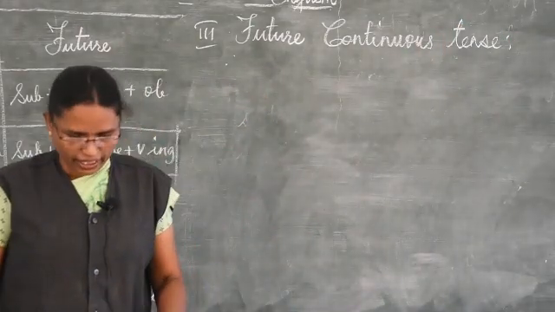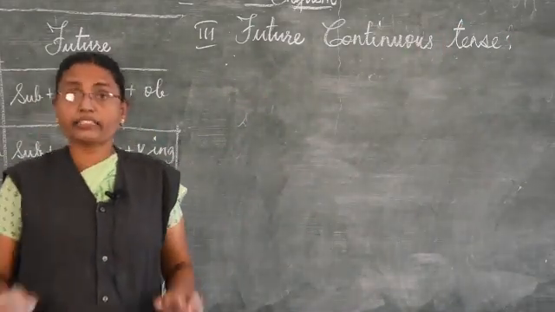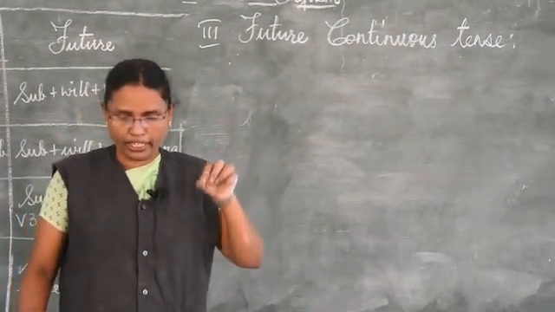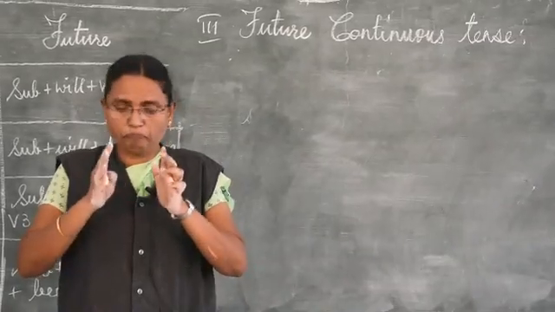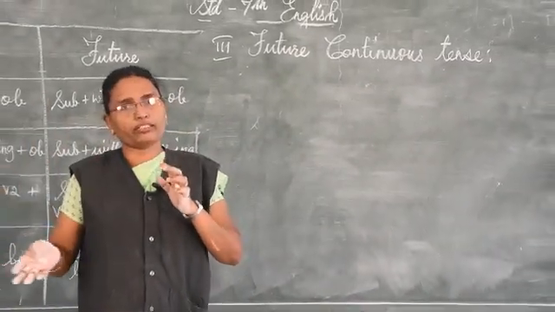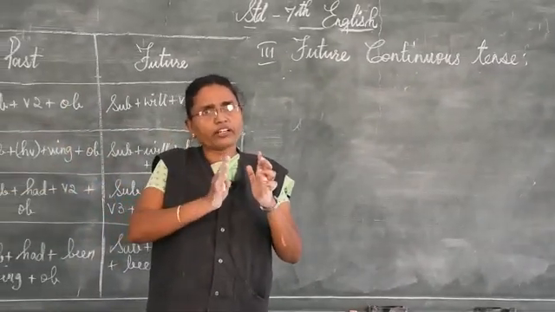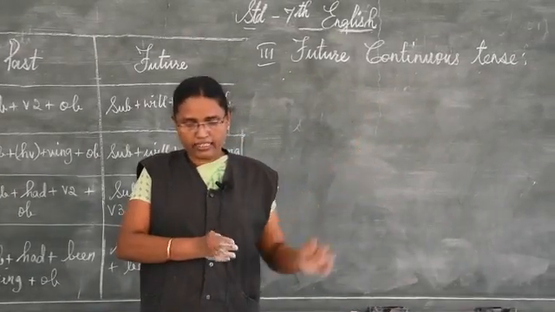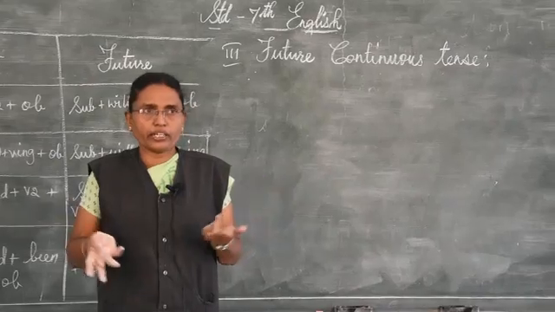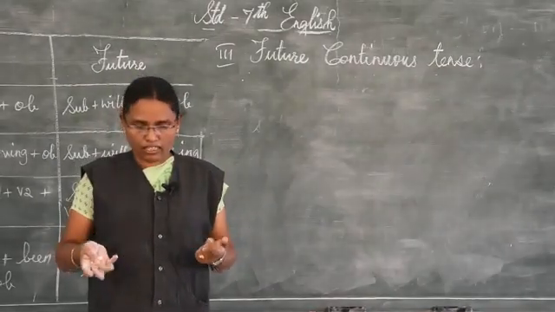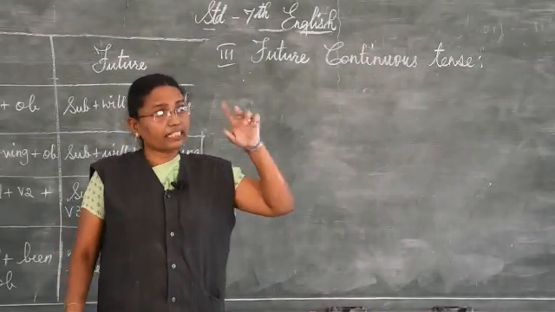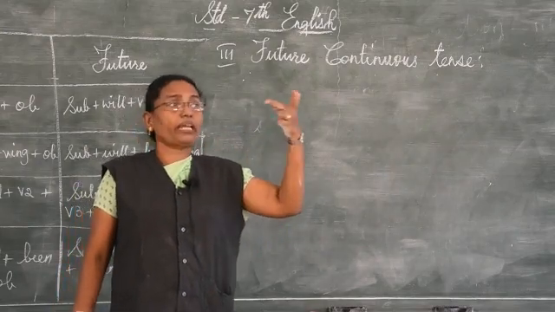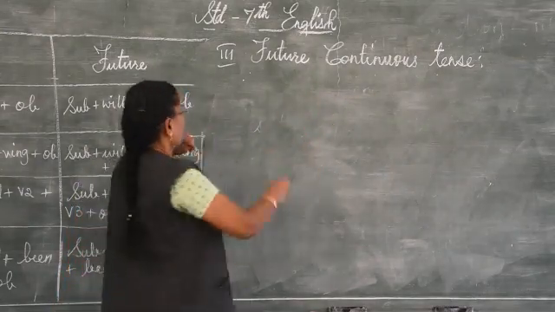For this future continuous tense, it denotes an action that will be going on at some point in future. It will be going on in future for some time. Understand? For an example, I can use Sharon will be playing then, or Ramesh will be playing then.